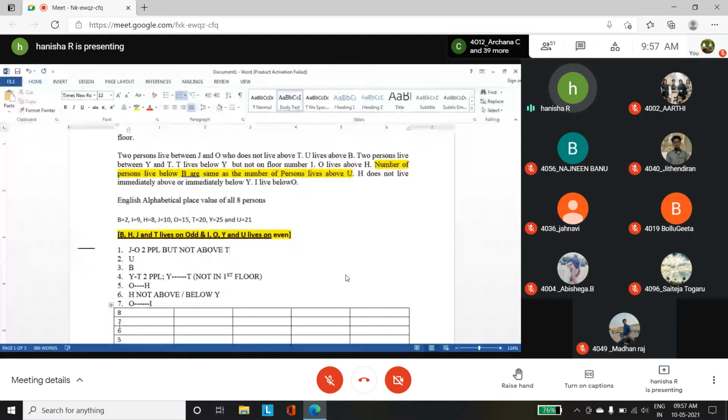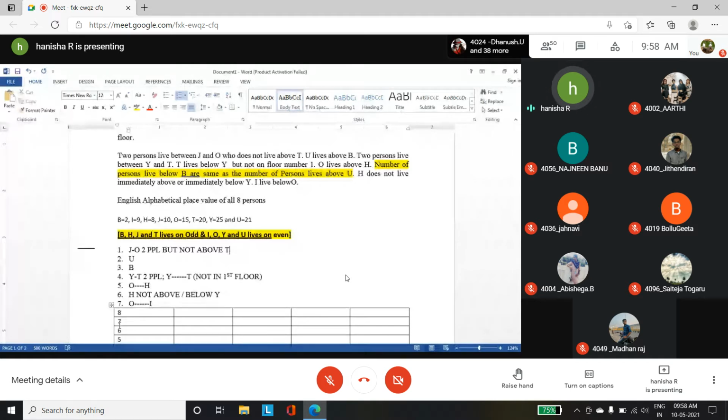Next, U lives above B. So like I've given in serial order, U above B, so U and then B. 2 persons live between Y and T, and T lives below Y. So the order will be Y, 2 people, and then T. T lives below Y, so below Y you should have Y, 2 people, and then T. But T is not on the first floor. T lives below Y, but not on floor number 1.